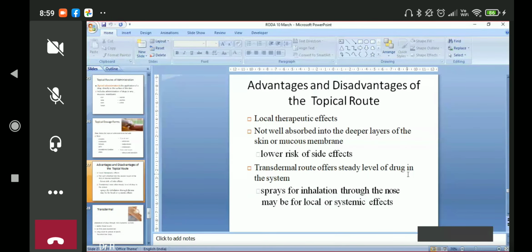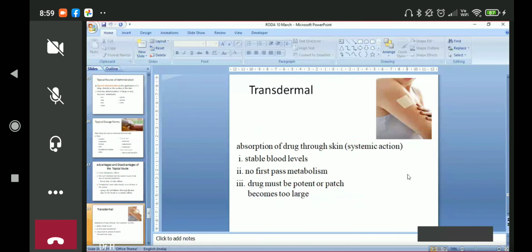So spray for inhalation through the nose may be local, maybe systemic, because when we put it in the nose, some of the drug will go to the system. If we put it in the lungs, it is topical, but some will go to the systemic circulation also.